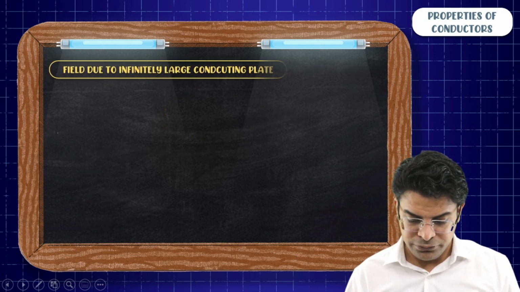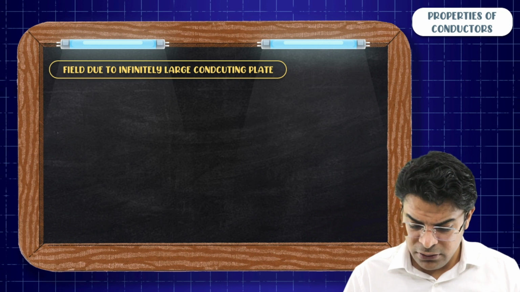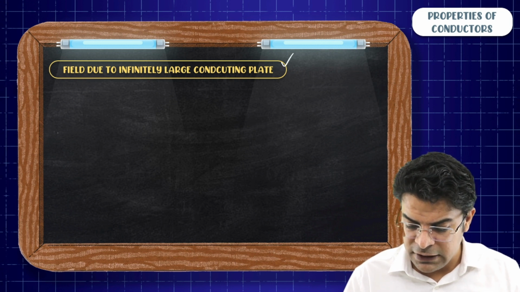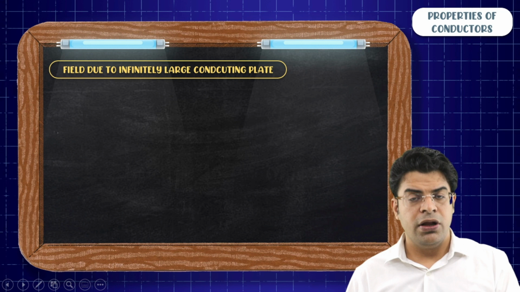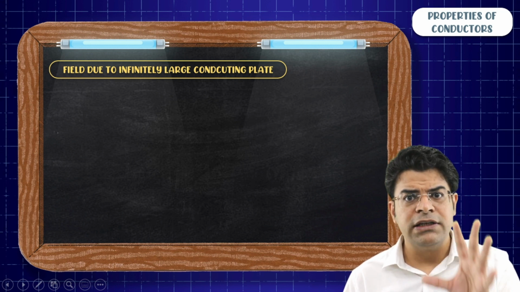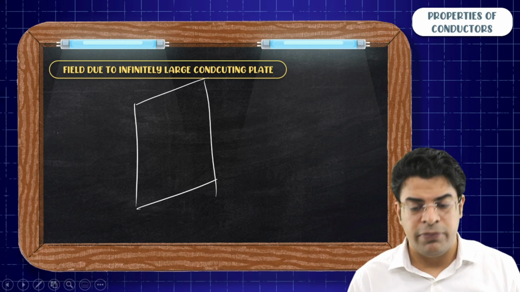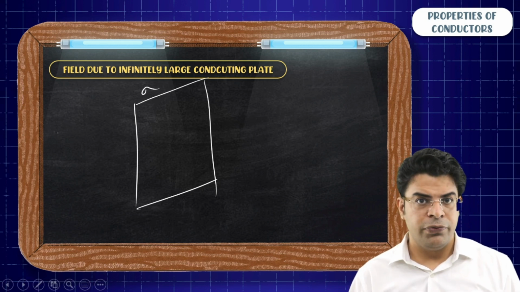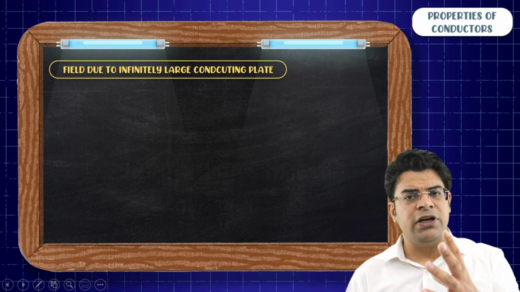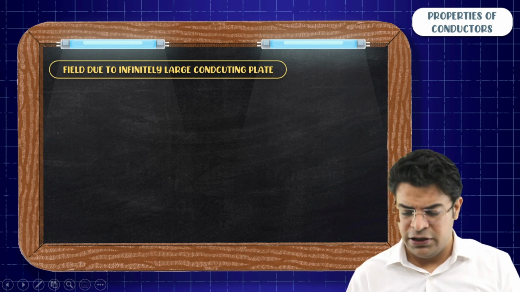Moving on. Field due to infinitely large conducting plate. We have learned what is the electric field due to an infinitely large non-conducting plate having charge per unit area sigma. What is the difference between a conducting plate and a non-conducting plate?